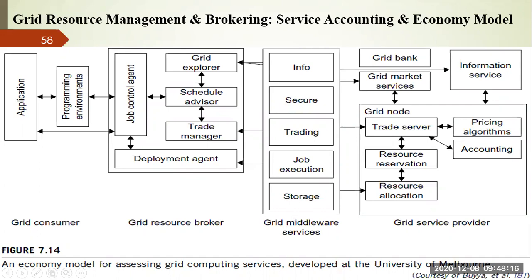So here you can see the application is requested by a grid consumer, which is finally provided by the service provider, right? For this, you have to go through your broker, because the broker contains information about the provider as well as your consumer. The application is written in some programming environment, which is submitted to the broker. The broker has a trade manager, scheduler advisor, grid explorer, deployment agent, and job control agent. Each and every component has a responsibility.